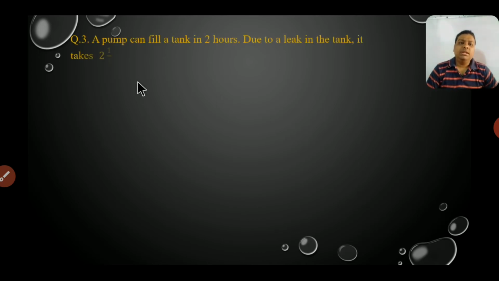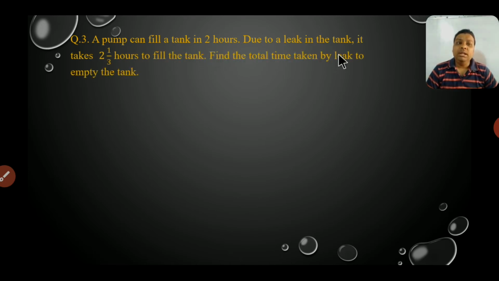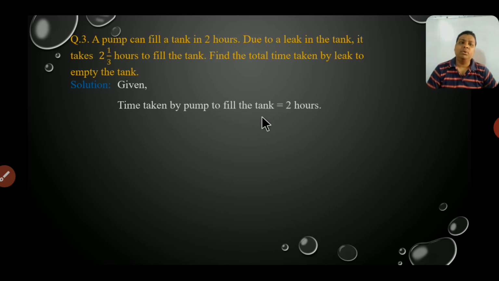So this question is, a pump can fill a tank in 2 hours. But due to a leak in the tank, it takes 2 1 by 3 hours to fill the tank. So find the total time taken by the leak to empty the tank. Okay. Now, what is given at first? Given that the time taken by the pump to fill the tank is 2 hours. Okay. Now, total time taken to fill the tank is 2 1 by 3, it means 7 by 3 hours.